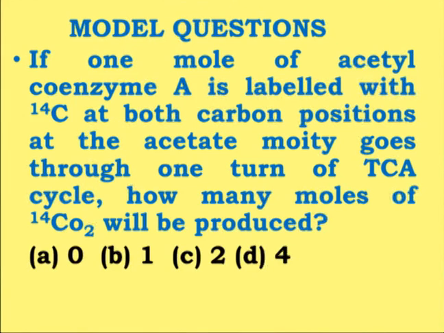So here the correct answer will be option A, that is 0, because none of the carbon dioxide being liberated will represent the acetyl CoA moiety, because both of the carbon dioxides represent the carboxylic group of the other organic acids present in the TCA cycle. So the answer for this question will be A, that is 0.